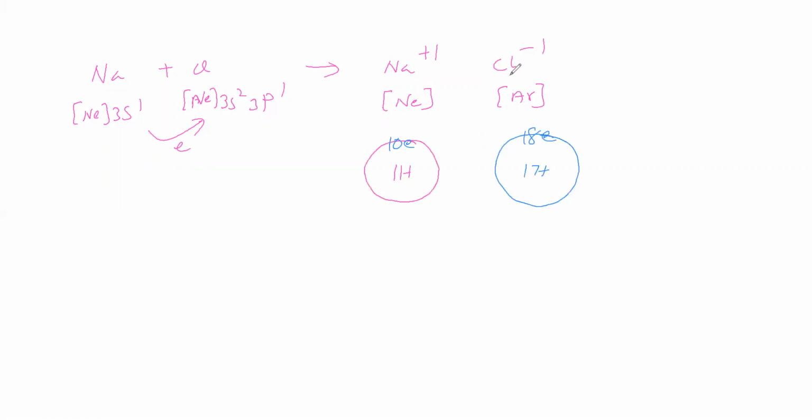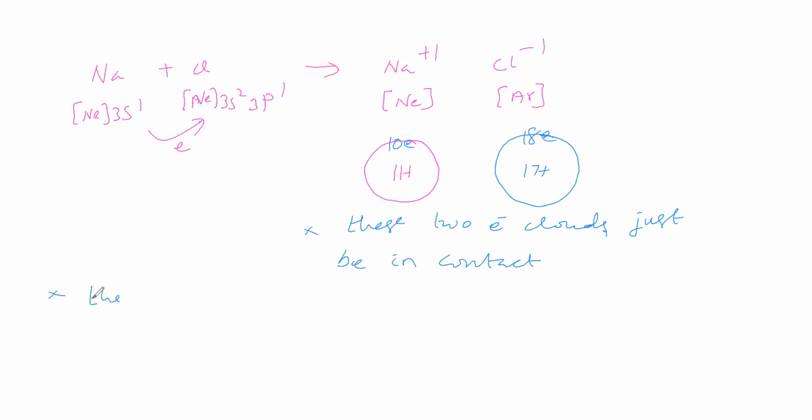For Cl minus the electron cloud is totally 18 electrons, argon configuration, and sodium has 10 electrons, neon configuration. Now, how should these two electron clouds be? They should just be in contact.